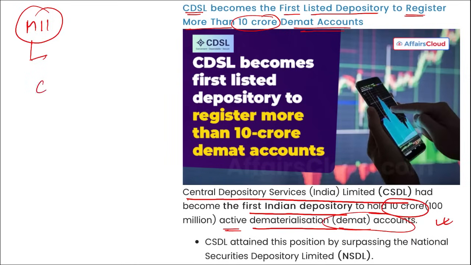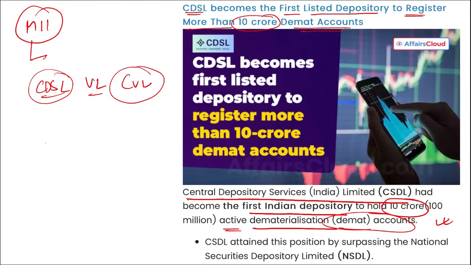Then CDSL Ventures Limited, that is CVL, is a wholly owned subsidiary of CDSL. It is the first and the largest KYC registration agency, and CVL designed and implemented the KRA system in association with AMFI for all the mutual funds of India in 2008.